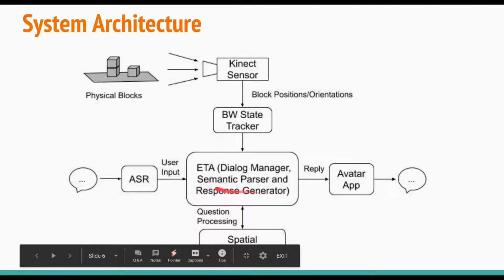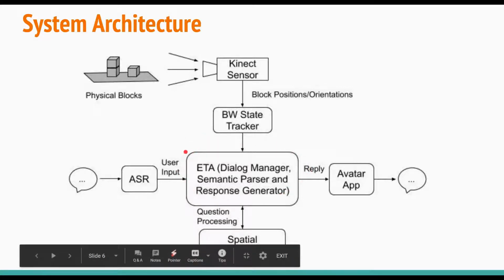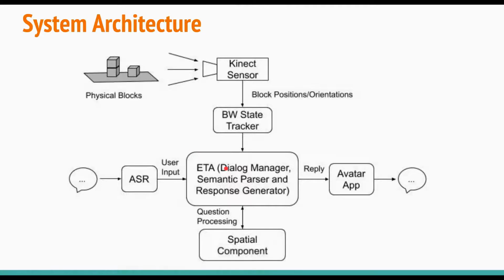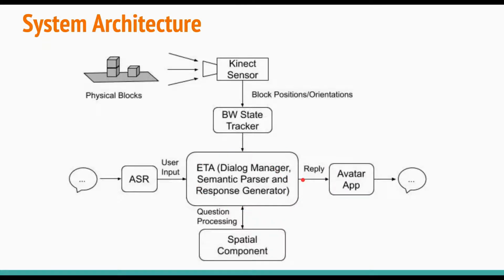The dialog manager, ETA, takes in the user transcript obtained from the automatic speech recognition system and puts it through a specialized custom-built semantic parser that produces a logical form representation of the user's question. A specialized spatial component incorporates Constraint Solver and implementation of the spatial relations. Finally, when the answer for the question has been produced by the Constraint Solver and returned back to the dialog manager, it generates the reply, which is sent to the avatar app to be communicated back to the user.